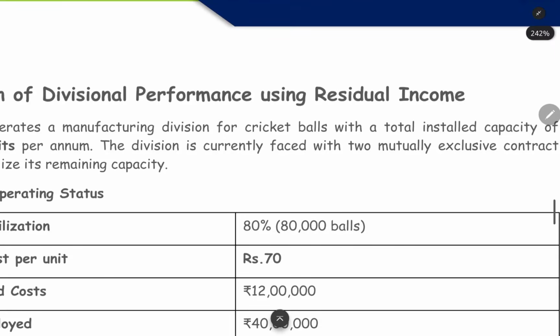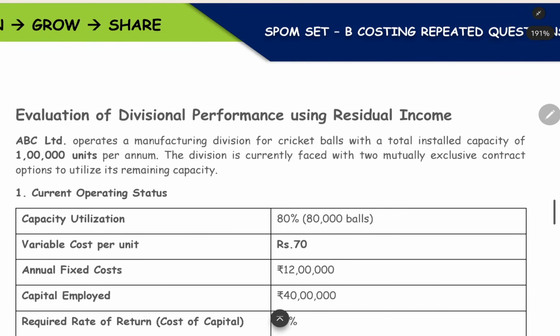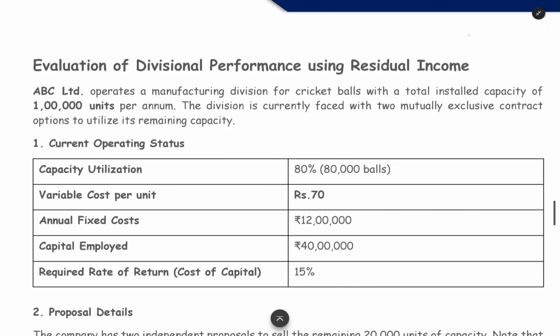Here we have a question in which we are going to find out the performance of divisions using the residual income. Here we have a company, ABC Limited. It is operating a manufacturing division for cricket balls with a total installed capacity of 1 lakh units per annum. In that division, cricket balls are the product being manufactured. It can manufacture a total of 1 lakh units per annum.